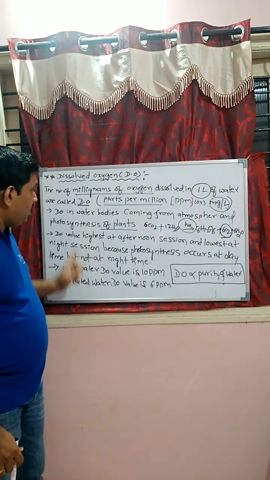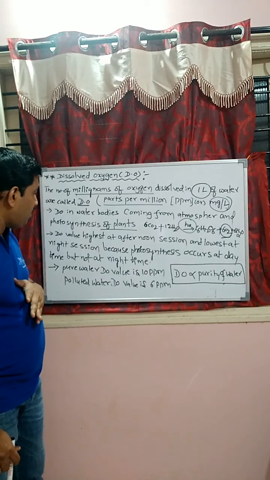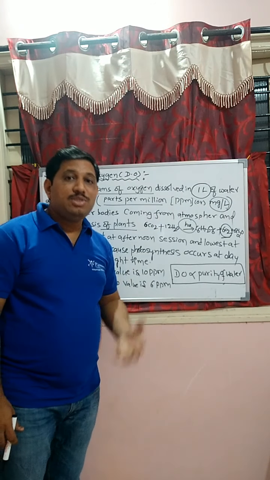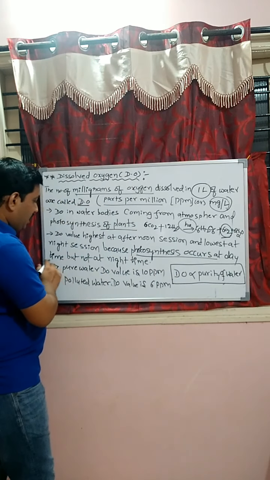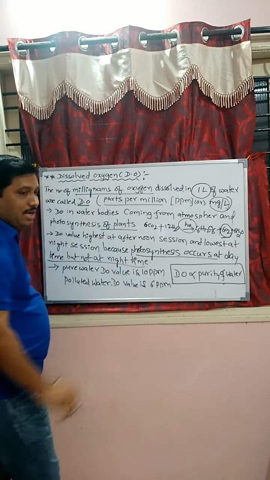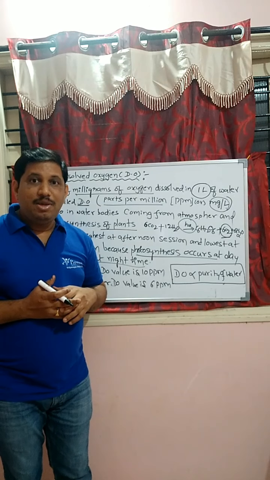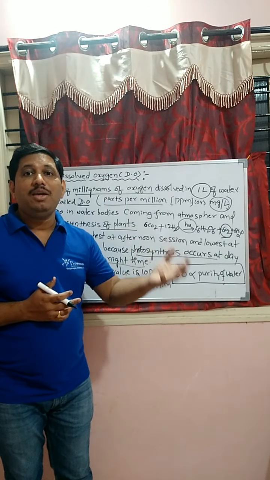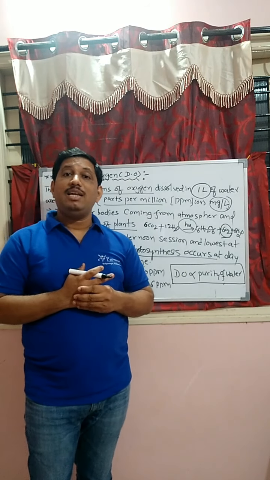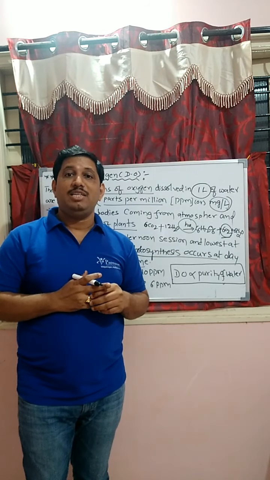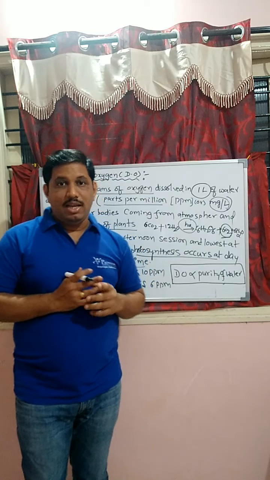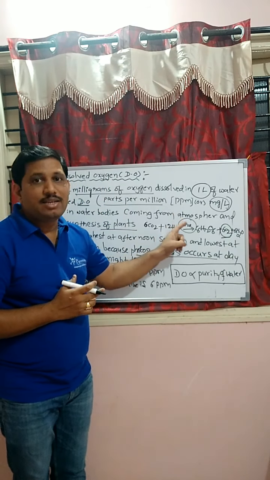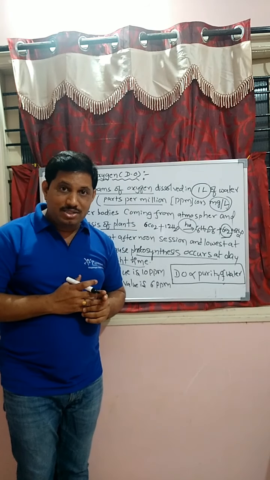Like this, they will ask a question, students. DO value is highest in the afternoon and lowest at night. Give the reason, or which of the following is the correct reason? Because photosynthesis occurs at daytime but not at night time. We know that the carbon dioxide will be taken in by the trees and oxygen will be evolved. But at night time what happens? The reverse process takes place. They inhale oxygen and exhale carbon dioxide. That is one reason. At the same time, in the presence of sunlight, oxygen will be evolved, but at night time sunlight is not available.